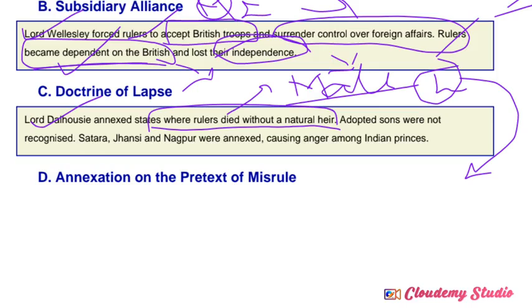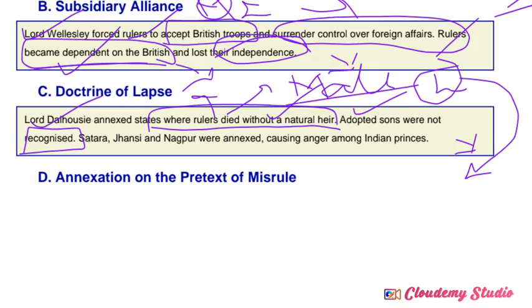That's why the British East India Company targeted these kinds of kingdoms. If a ruler died without a natural male heir, that kingdom must be surrendered to the British East India Company at that time. Adopted sons were not recognized, meaning they did not have any right to ascend the royal throne. So this kind of policy was introduced. Most commonly, rulers who died without a natural male heir had to surrender their kingdom or territories to the British East India Company.